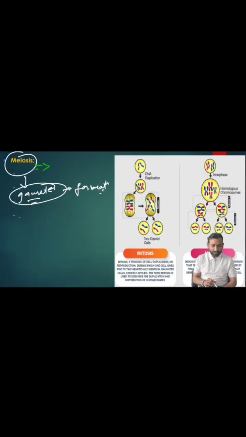Equational division. Another point here, meiosis occurs in the germinal cells, the germ cells, and these germ cells form gametes. That means formation of gametes occurs. Hope you understand, right? And another point is that because of meiosis, it creates genetic variations because of the crossing overs.